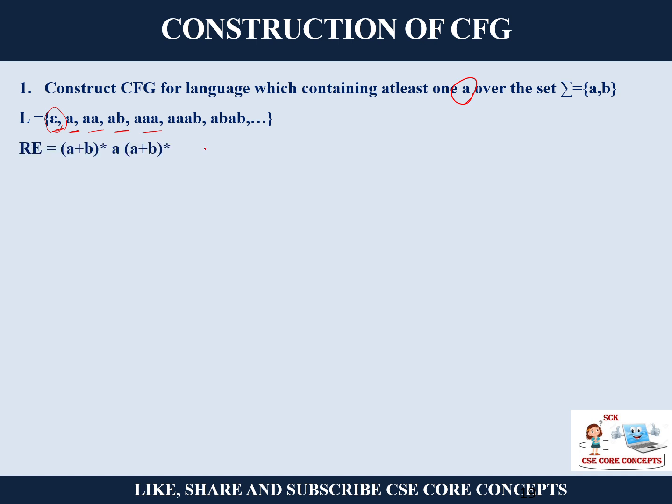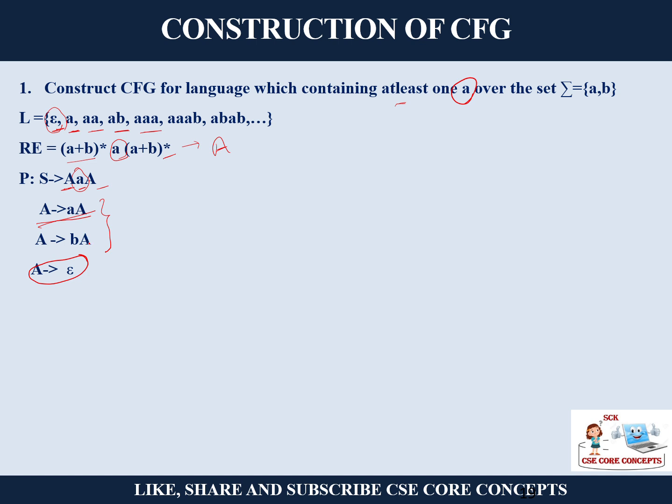Now what is my regular expression in this case? Before this A, I can have any number of A's and B's, and after this A, I can have any number of A's and B's, right? Will epsilon be there? At least one A when I am writing. So please write to me in the comments. Now, this type of expression is always given in non-terminal form. So capital A is my non-terminal, and then A. What is your capital A? You have to explore it. It can be any number of A's and any number of B's.